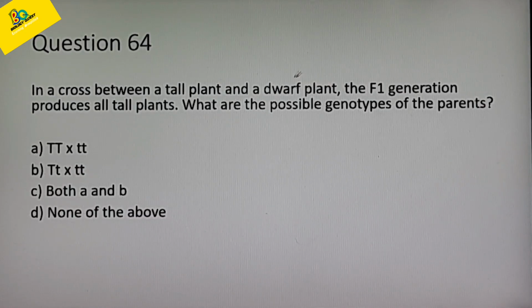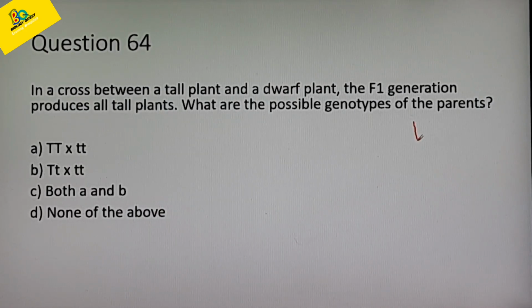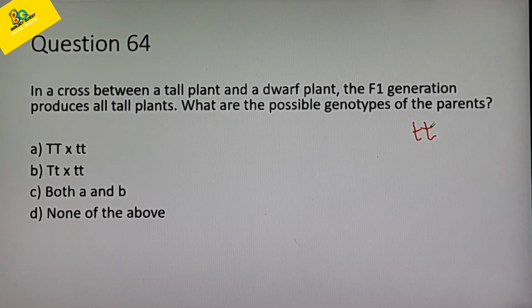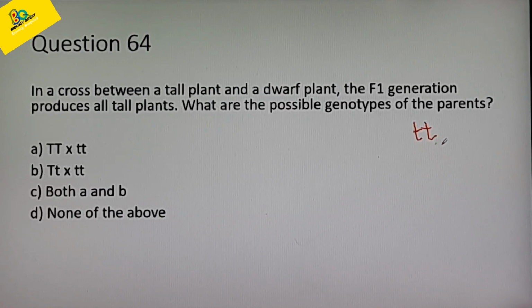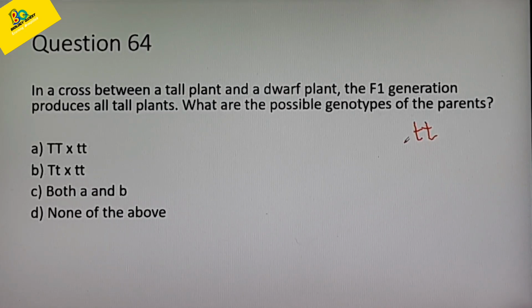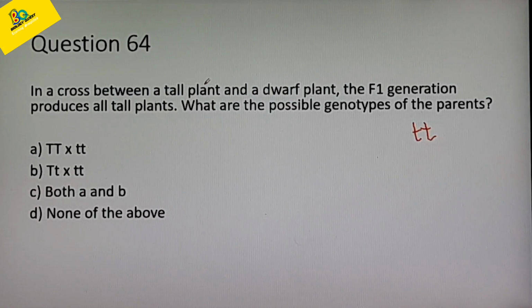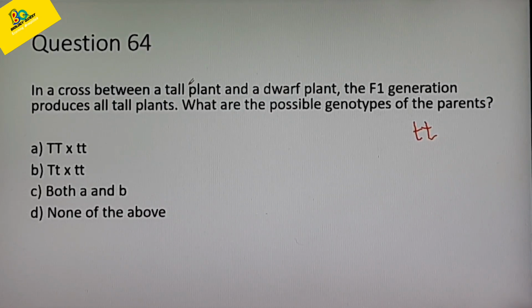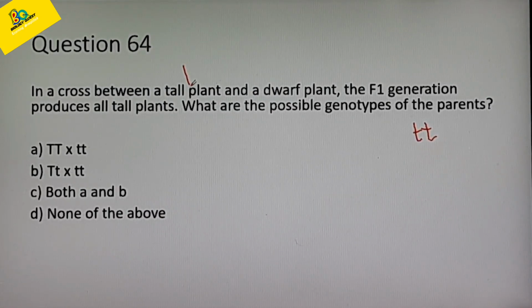We know dwarf is a recessive trait. Always remember, dwarfness is always expressed in the homozygous condition. So the genotype of a dwarf plant will always be homozygous, small t small t. There is no doubt in that. But look at the tall plant. A tall plant can have two genotypes.